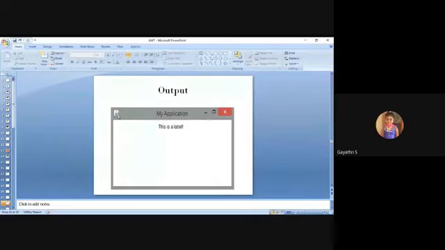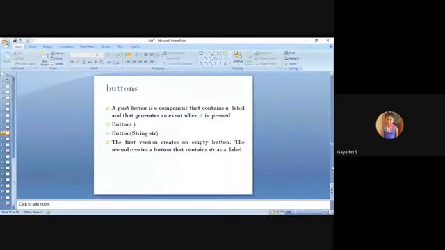Next, this is the label, which is the basic component. The next component is the button, also called push button, which is a component that contains a label and generates an event when it is pressed. Button is an active control, not a passive control like a label. So you have to add some event for when the button is pressed.